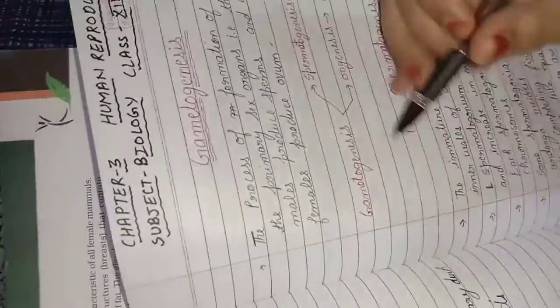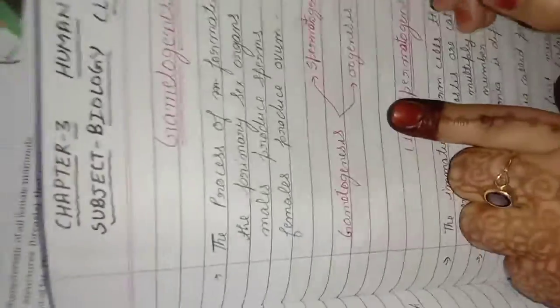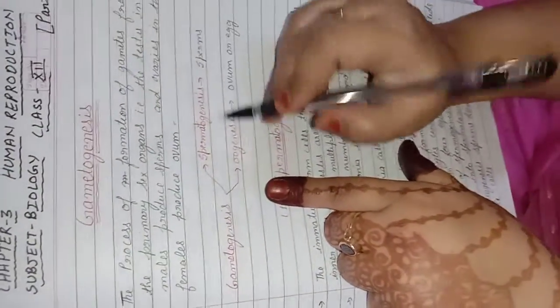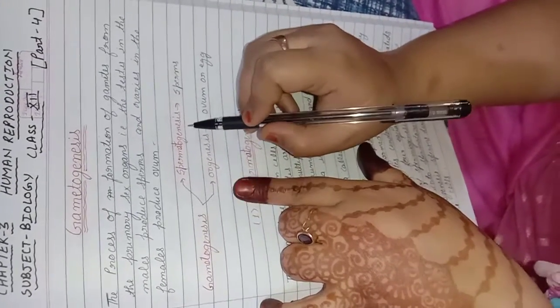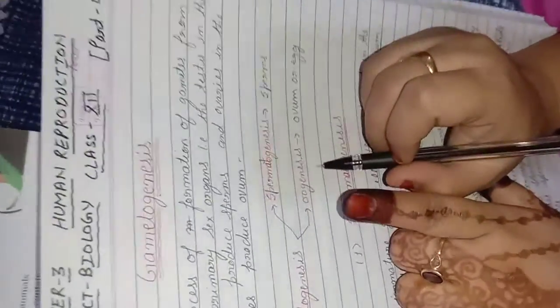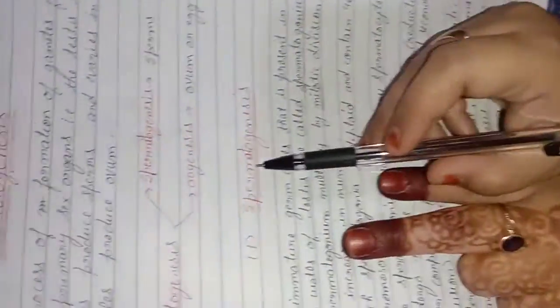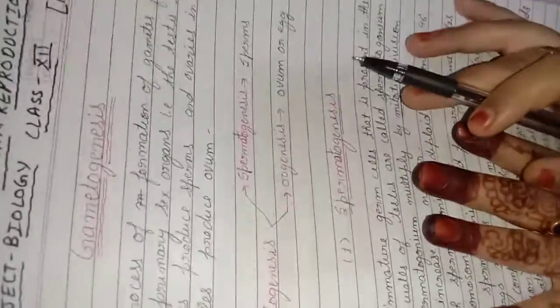Now in gametogenesis we are going to study two things: spermatogenesis and oogenesis. The first thing is spermatogenesis. Spermatogenesis means the process of the formation of the sperms from the testes, and the formation of the egg is called oogenesis. We are starting with spermatogenesis, which is a step-by-step process.